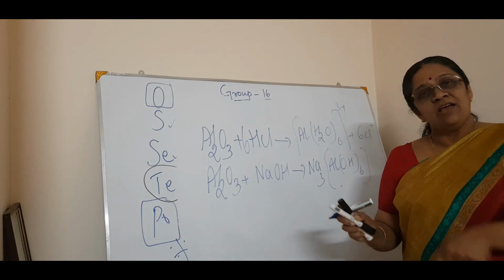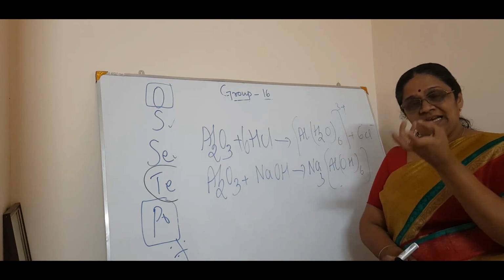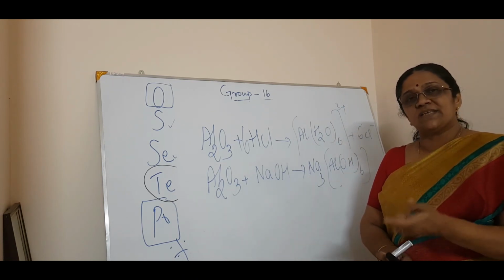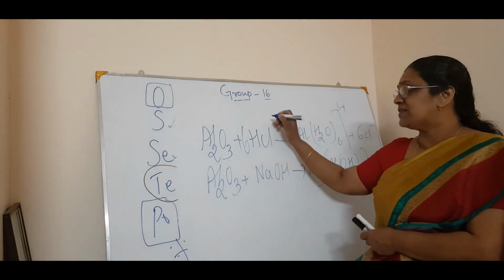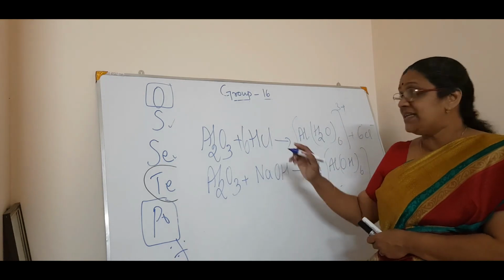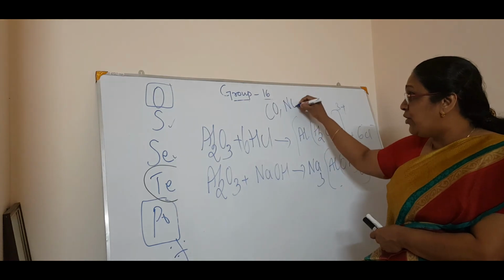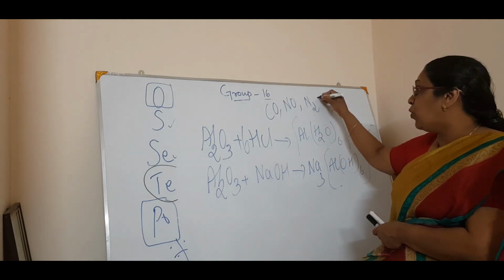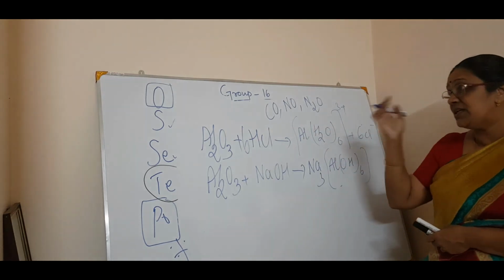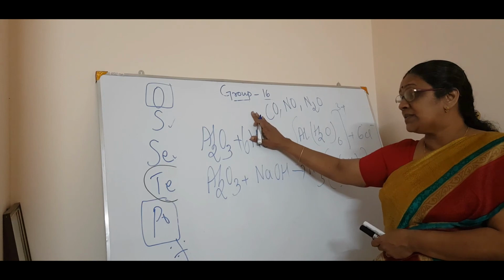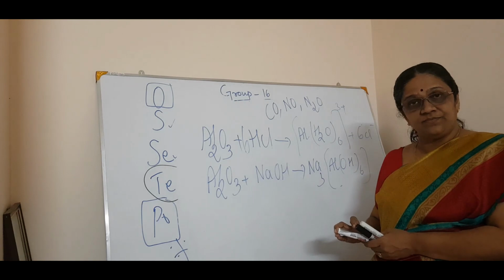Now we will move on. So what are the oxides which are there? Simple oxides and mixed oxides. Then simple oxides are divided into acidic oxide, basic oxide, amphoteric oxide and neutral oxides. Now what about neutral oxides? Neutral oxides are neither acidic nor basic. For example, CO, carbon monoxide, NO and N2O. What is N2O? Nitrous oxide. So these are the various kinds of oxides in this group 16.